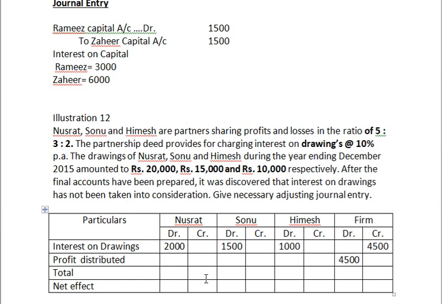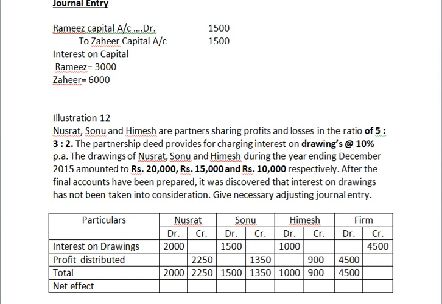5:3:2 ratio. That amount, if you distribute in that ratio, you will get how much? 2250. Calculate and write 2250, and here 1350 and here 900. Calculate and write. Okay, so then here we'll get 2000. We are writing total. There is a 2250. Here 1500. Here 1350. Here 1000 and here 900.